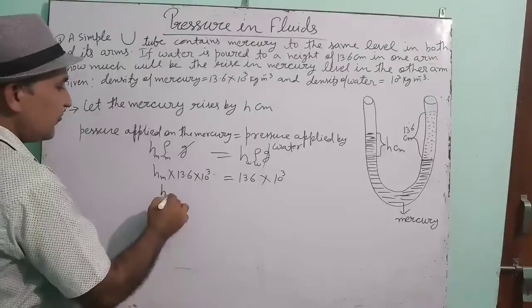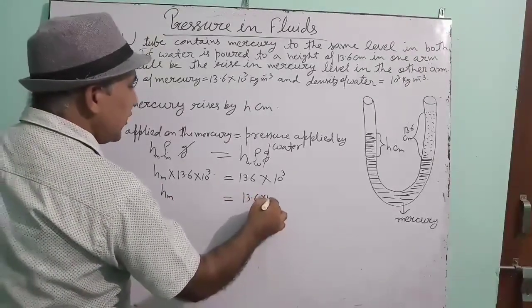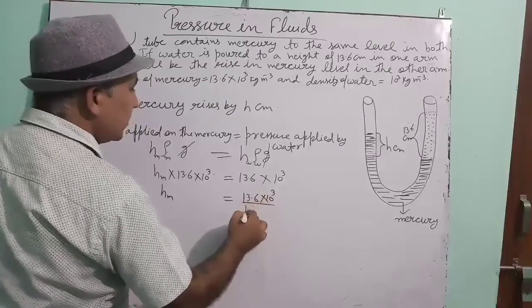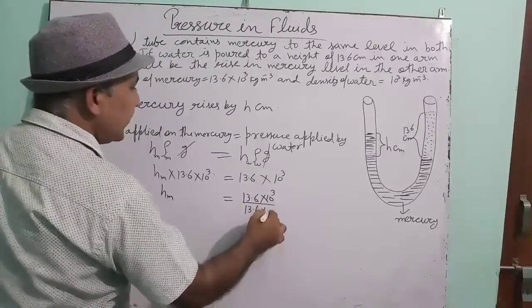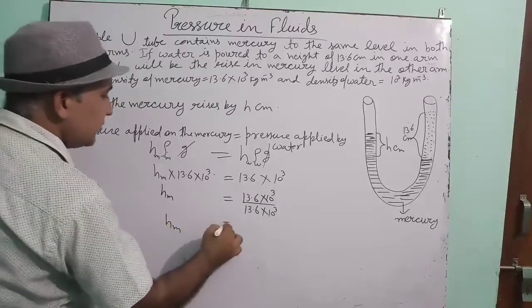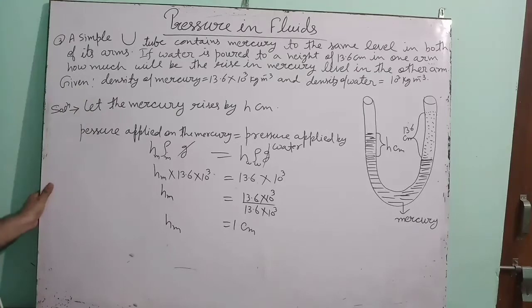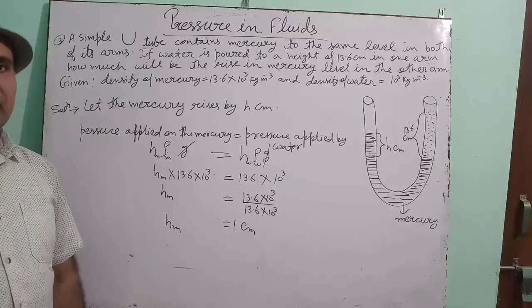So height of mercury will be equal to 13.6 into 10 to the power 3 upon 13.6 into 10 to the power 3. That means 1 centimeter. Is this understood? The rise in mercury will be of 1 centimeter.